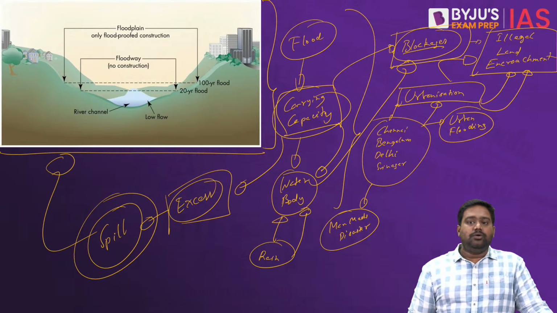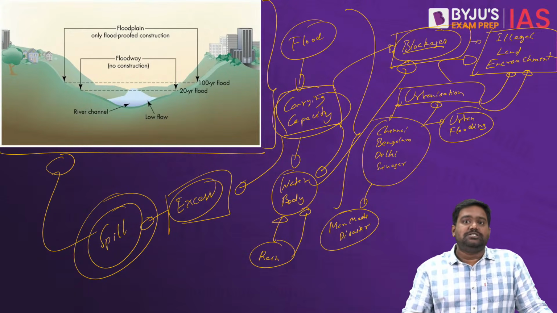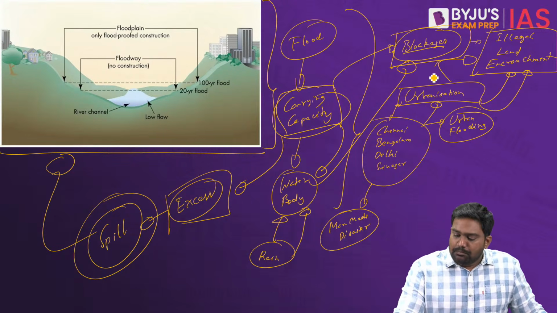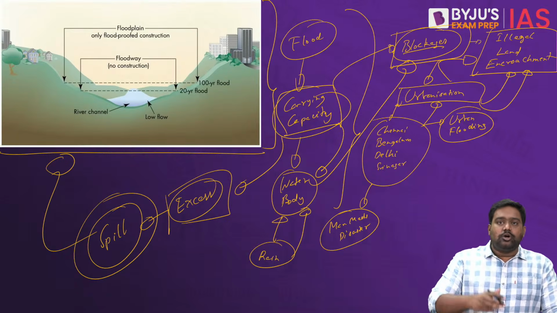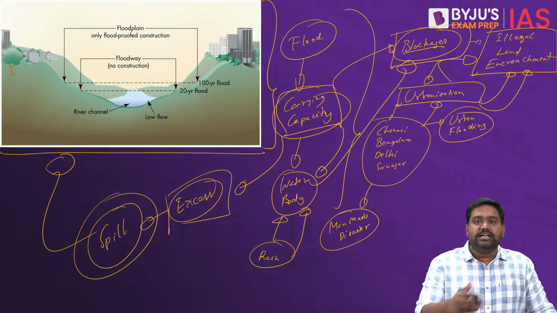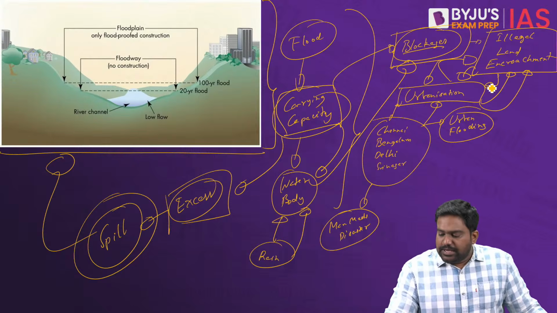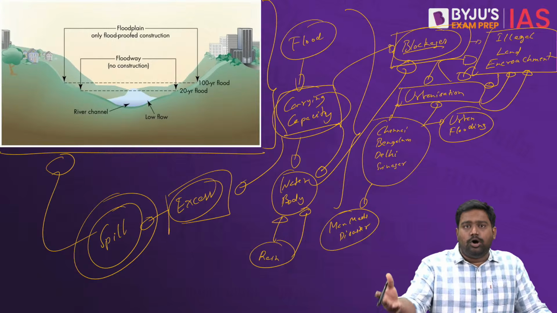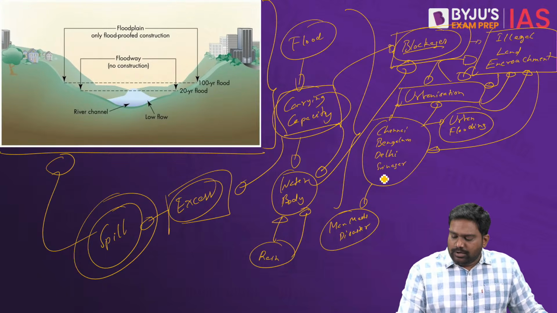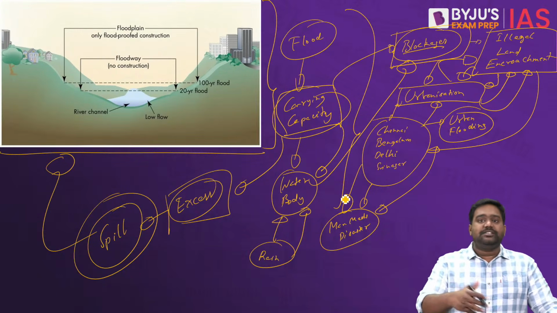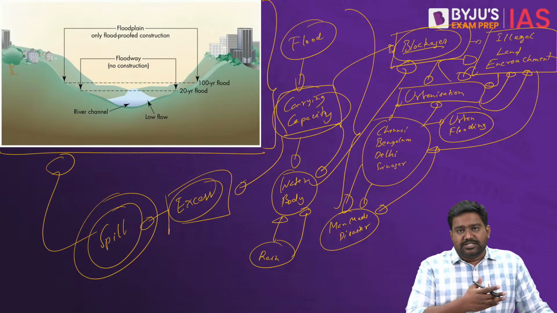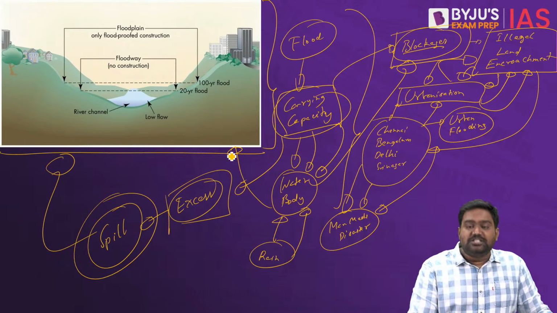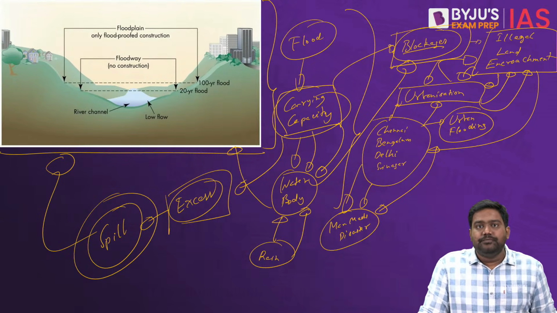And studies have pointed out that it's not just excess rainfall which caused the flood. The floods were aggravated in their intensity, frequency and impact mainly because of blockages. Because the catchment areas have been blocked, the water body has been blocked, where key catchment areas have been occupied by the real estate mafia. We have built cities, malls, apartment complexes on these waterbeds, on lakes, on river channels. So obviously when there is rainfall during the monsoon season, since the carrying capacity is compromised, the water spills out, causing a flood in the nearby region.